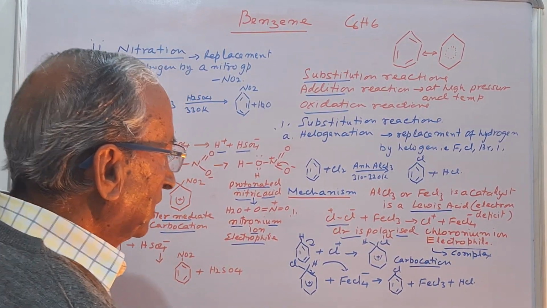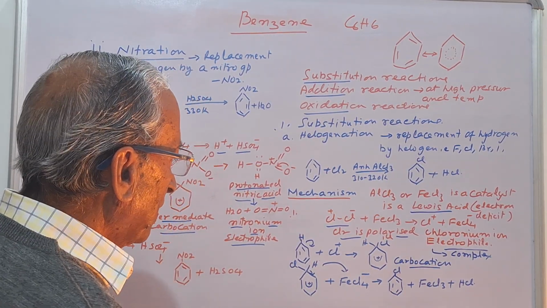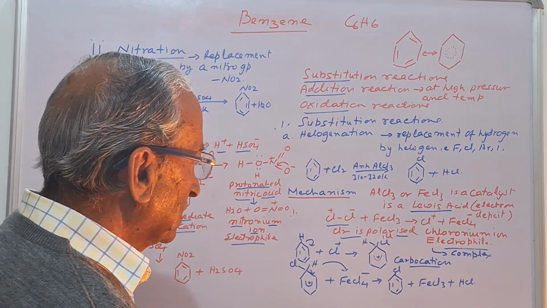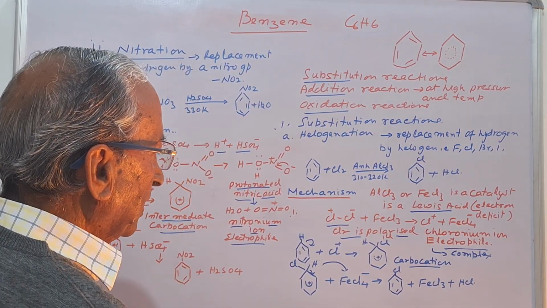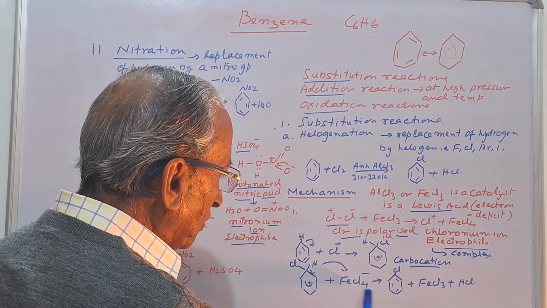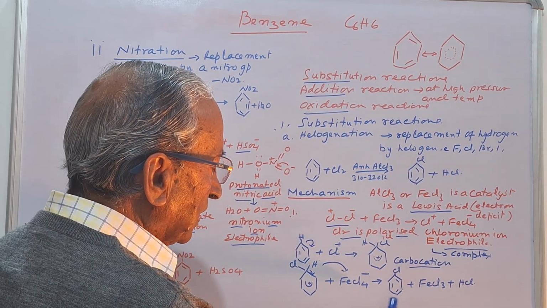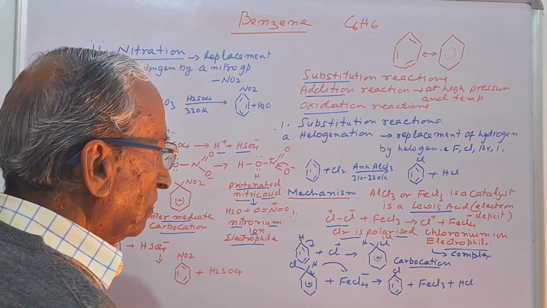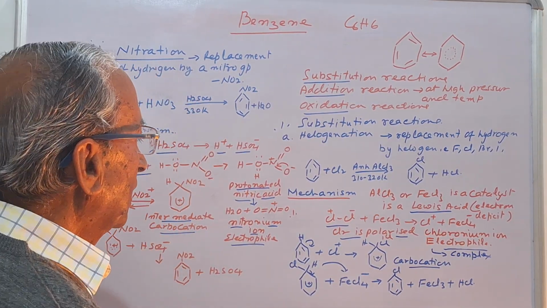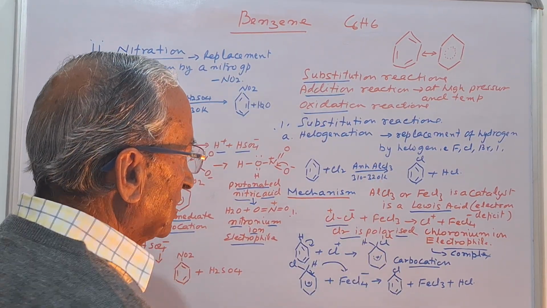A very important thing is that during the formation of the carbocation, the three alternate double bonds break, and then finally when the proton is removed, it again regains the aromatic nature, that is, the three alternate double bonds are again formed. So this is the mechanism for the substitution reactions.